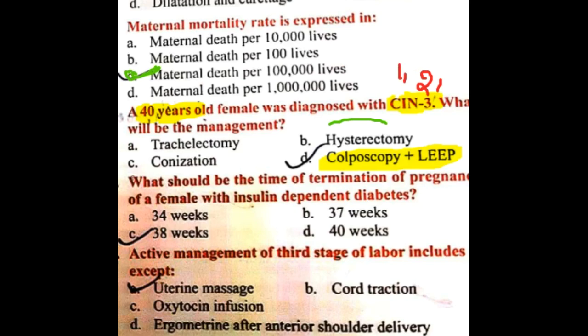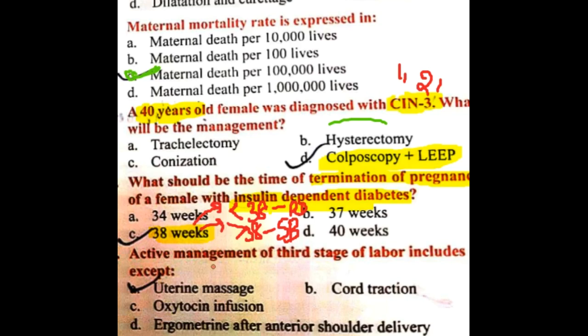Okay, remember that. Next, what is the time of termination of pregnancy in insulin dependent diabetes? Always remember, in diabetes the best time is 38 weeks. If you wait more than 38 weeks, it can result in stillbirths. If you do termination of pregnancy less than 38 weeks, then there is increased chance of hyaline membrane disease and respiratory distress. So the best time for termination of pregnancy is 38 weeks.